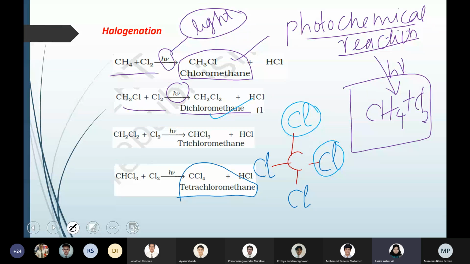So that is the importance of halogenation. It is a photochemical reaction and it is a chain reaction. That means in a container you will always have a mix of products: chloromethane, some dichloromethane, some trichloromethane, some tetrachloromethane. You will get a mix of products until you control it.